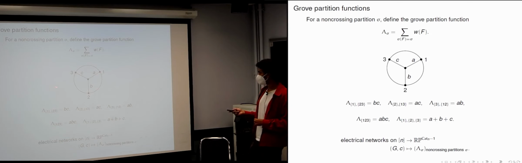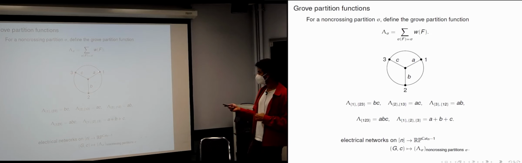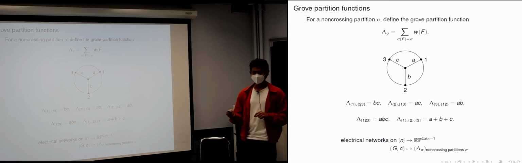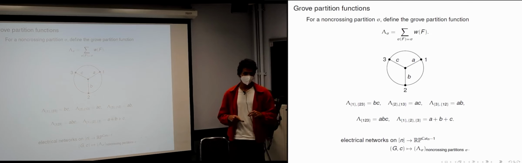Then there are no groves whose connected components induce that partition on the boundary, because any grove which connects 1 and 3, that connected component is going to cross the one that connects 2 and 4. And if they cross, then they're forced to be the same connected component. So then the partition associated to it would be 1, 2, 3, 4, all the boundary in one block.